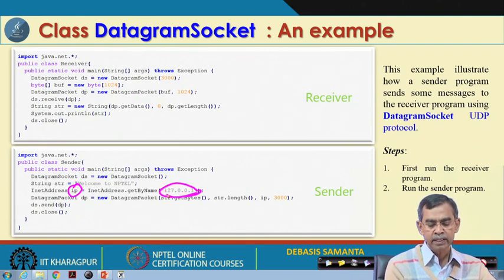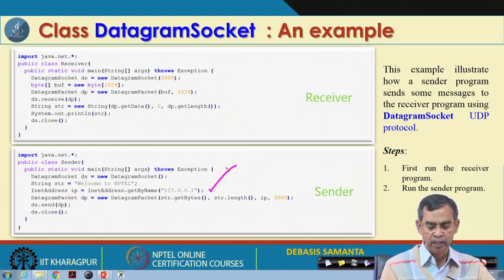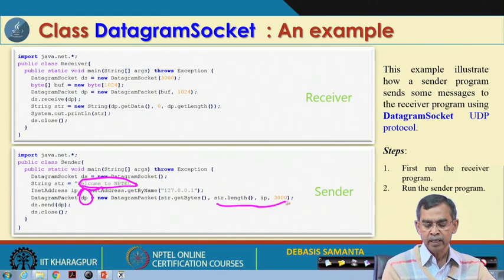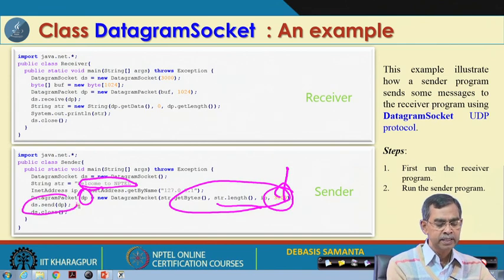Now, one thing here is that if it is the same machine, it will always assign one IP address, 127.0.0.1, which is the standard default. So, this is the default IP address if you have to communicate within the same machine only, and then the datagram packet will be transmitted with this string. So, we convert the string into a datagram packet, and then we send this datagram packet to this port, and it is sent.